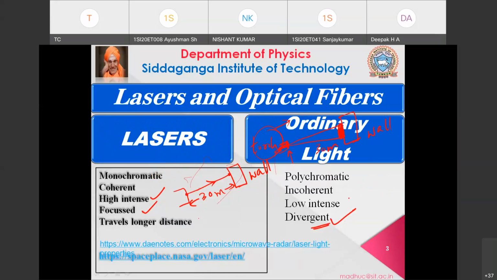Your laser is a focused beam, and your ordinary or white light is divergent. Diverge means it is going to spread as it travels in space, maybe even your regular atmosphere. These are the differences between your laser and ordinary light.